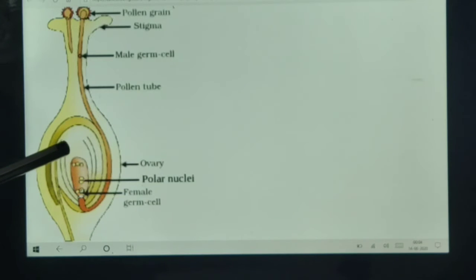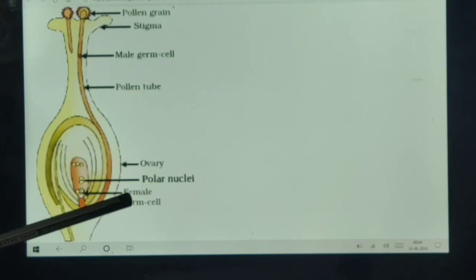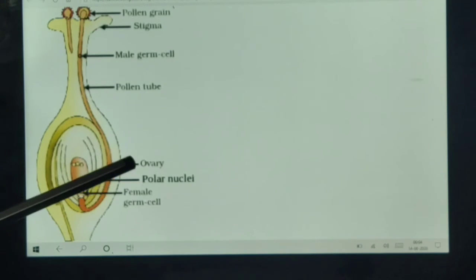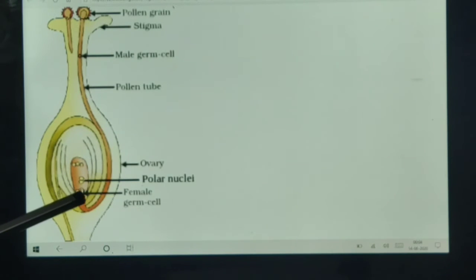Ovary has ovules. Inside the ovary, ovules are present. In the ovule, the egg cell or female germ cell is present. This portion is the ovule, and in this ovule is the female germ cell.